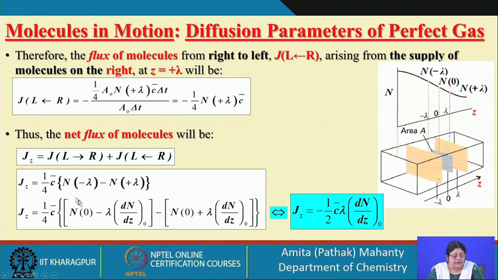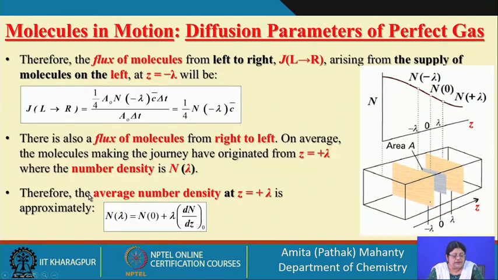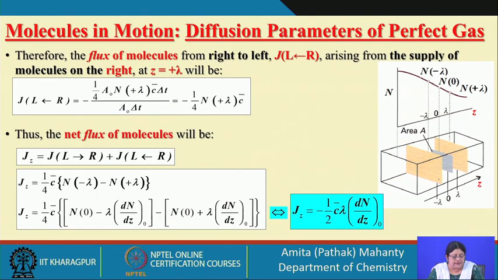Now we substitute the values of the number densities. The number density was given to be something like this. Substitute this for the positions z equal to lambda plus and z equal to lambda minus.